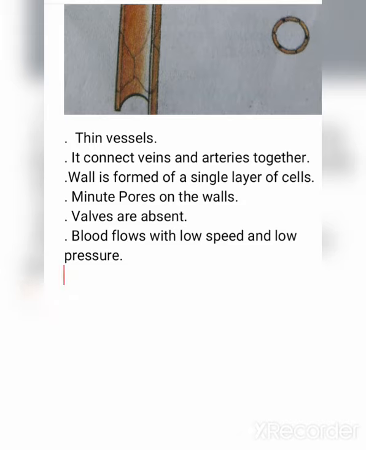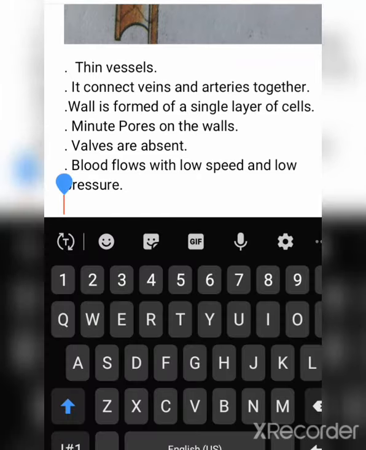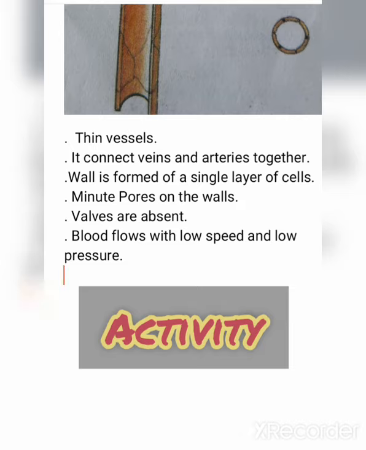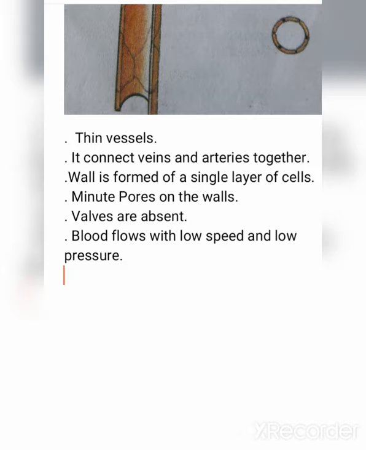Arteries have a thick wall, veins a thin wall, and capillaries a wall formed of a single layer of cells. Next indicator is valves. In arteries, no valves. In veins, valves are present. In capillaries, no valves. Peculiarity of blood flow: in arteries, blood flows with high speed and high pressure. In veins, blood flows with low speed and low pressure. In capillaries, blood flows with low speed and low pressure.